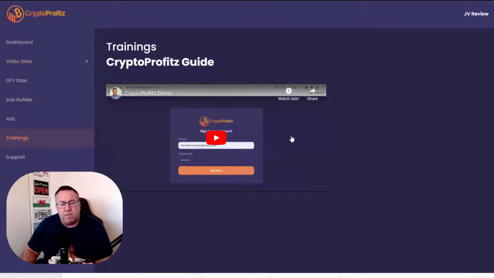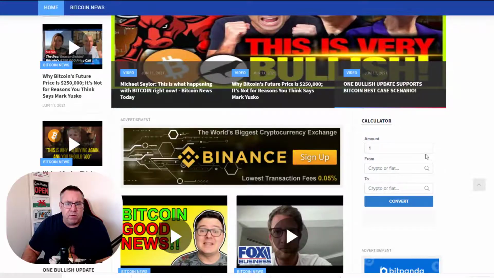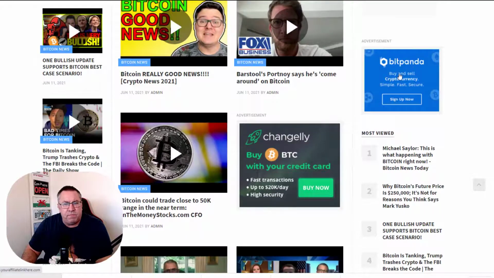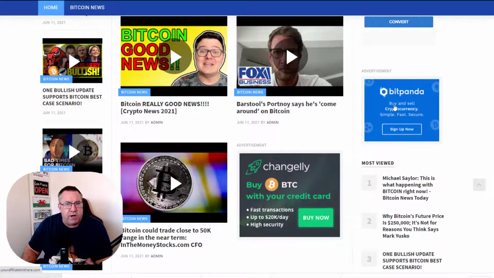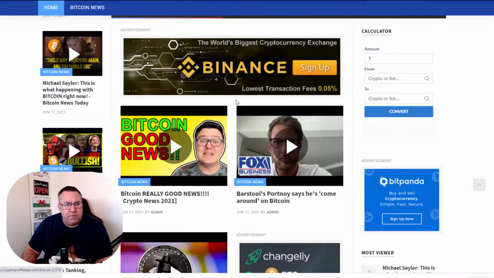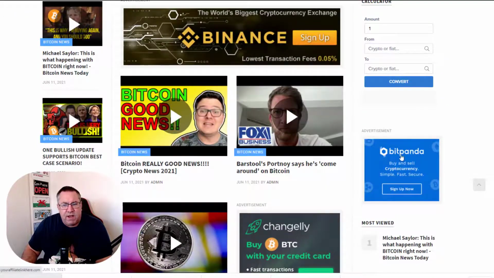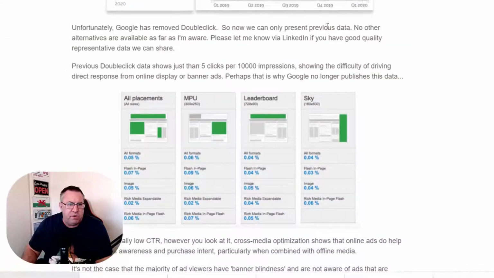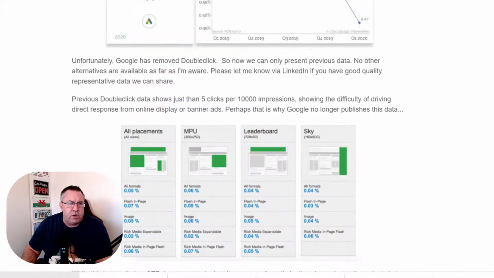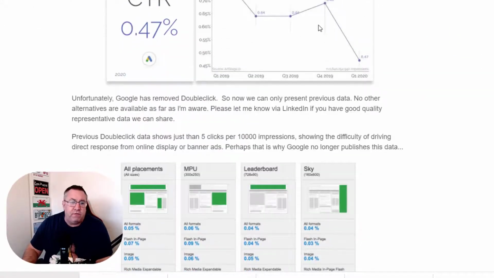Now here's some of my issues with this. The whole thing depends on people clicking on these various banners. So this is one issue I have with this site. The fact that they have these banners on here, if I go over and have a look at this article, which I will leave below, this shows you the click-through rates of these types of banners.